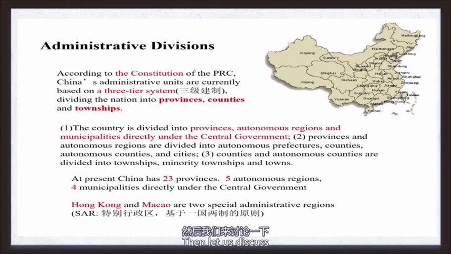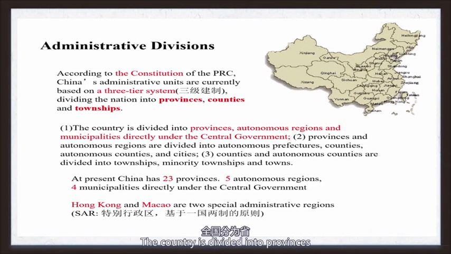Then let us discuss the administrative divisions in China. According to the Constitution of the PRC, China's administrative units are currently based on a three-tier system, dividing the nation into provinces, counties, and townships.